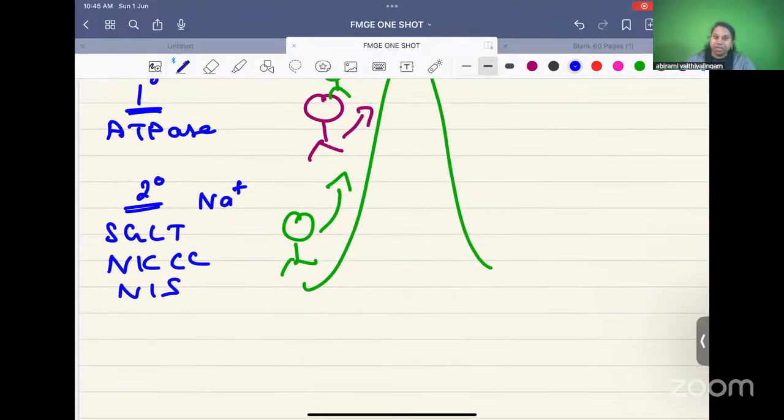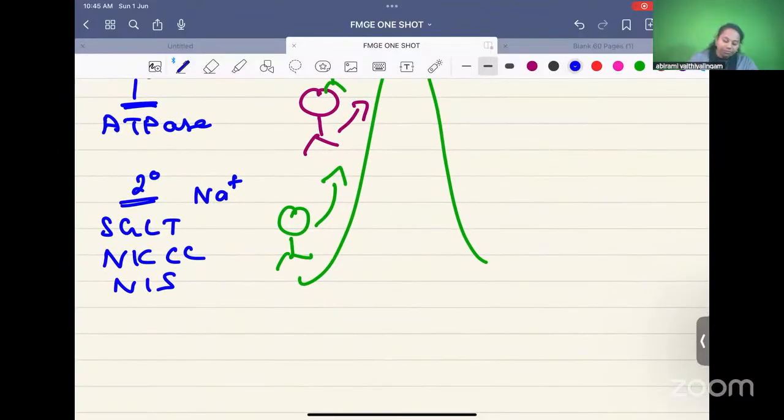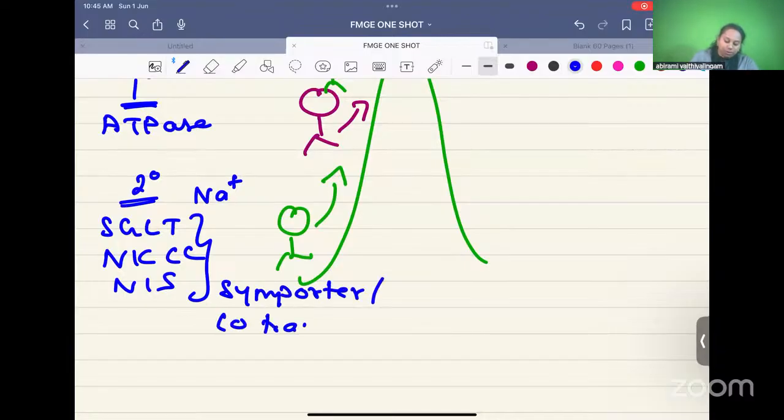In secondary transport, there are two types. If sodium and the substance both go in same direction, they are called symporter or co-transporter. They go in the same direction.